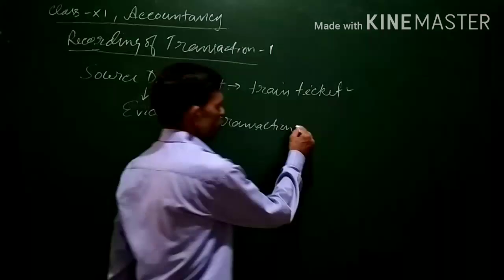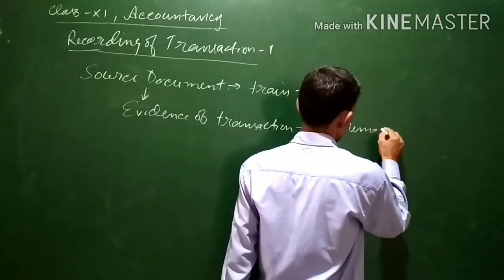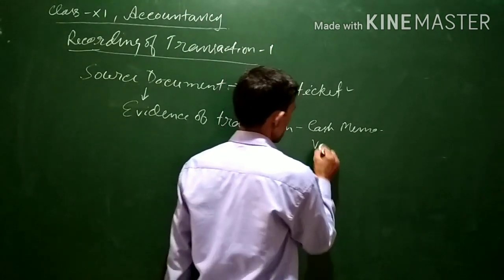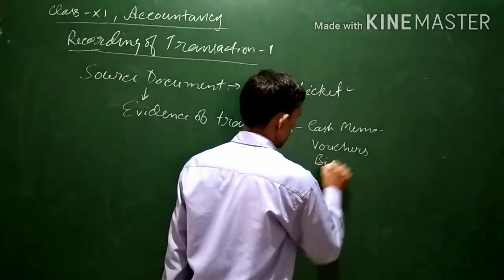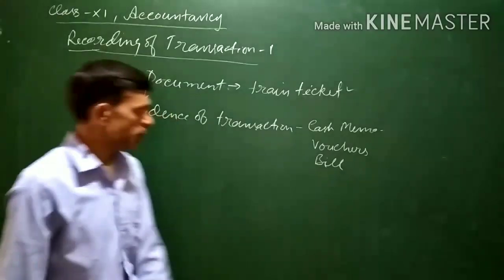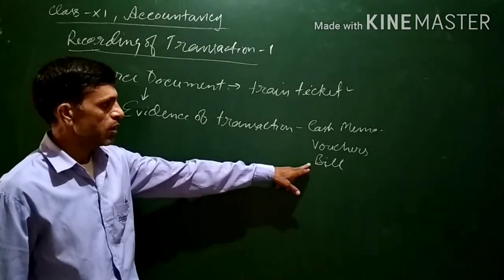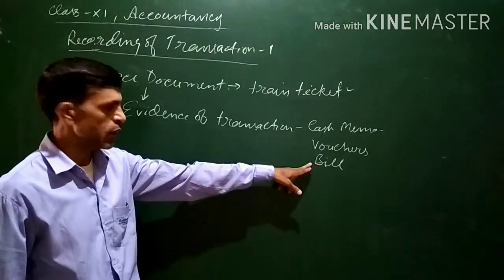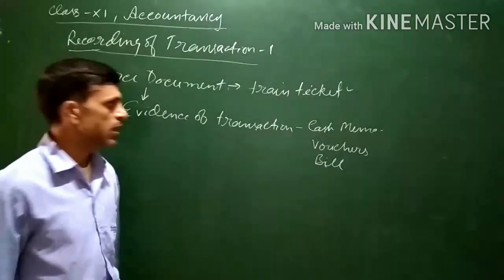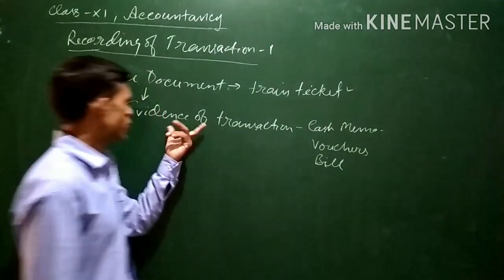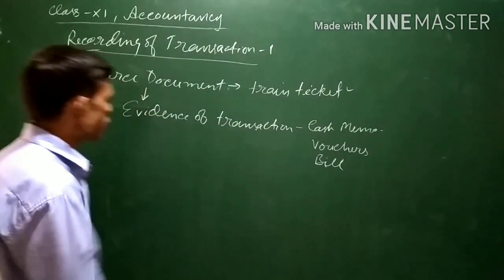You can say cash memo also, or other names like voucher and bill. These are the various names of the source document. Whenever a transaction takes place, a bill will be generated, or a voucher will be generated, or a cash memo will be generated. These are various source evidences of a transaction. So this is known as a source document.